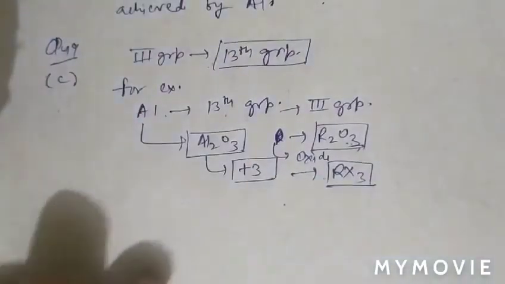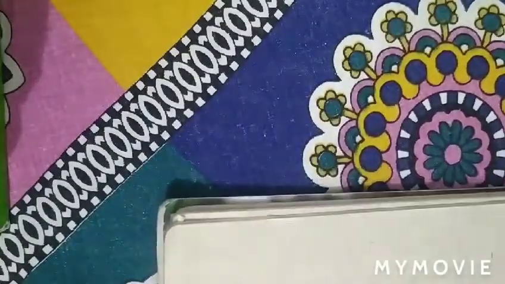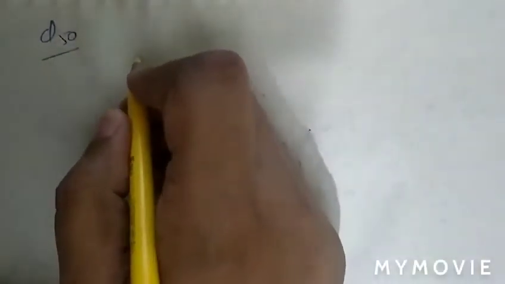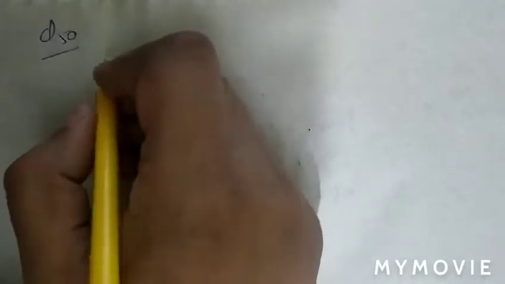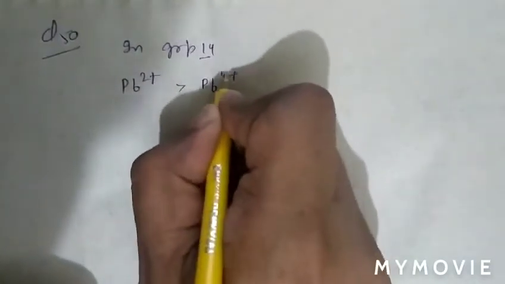See question number 50. Question number 50, what is given there? Question number 50, again based on the inert pair effect. As we know that in group 14, Pb plus 2 is more stable than +4 due to inert pair effect.